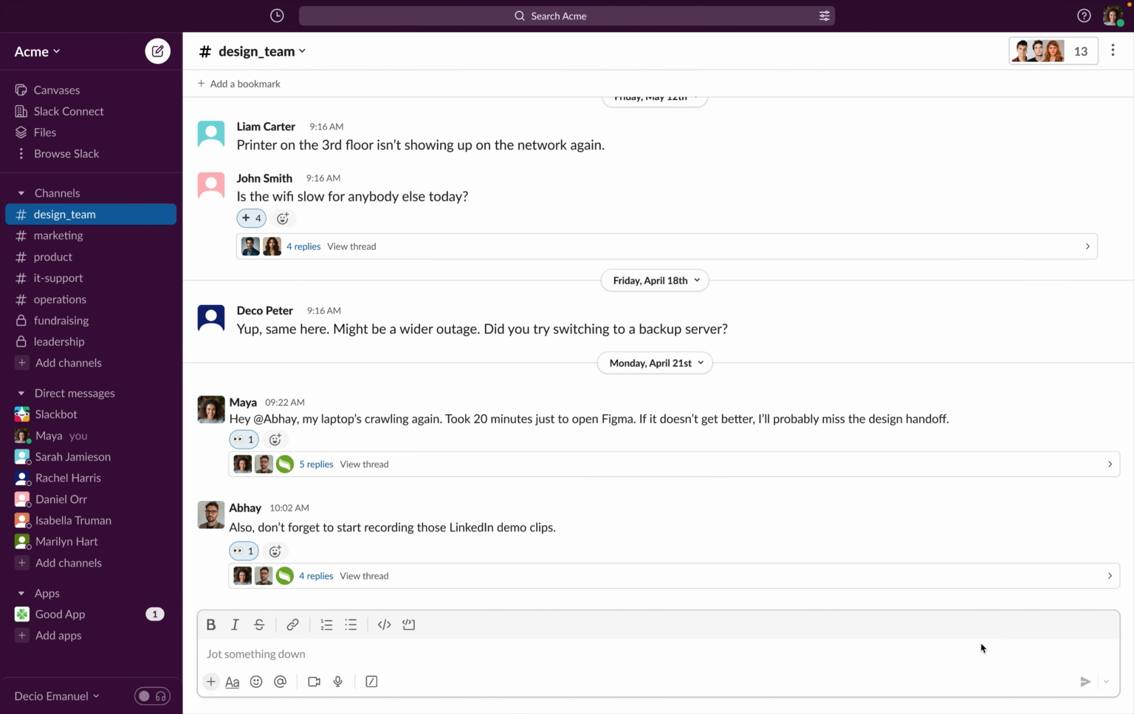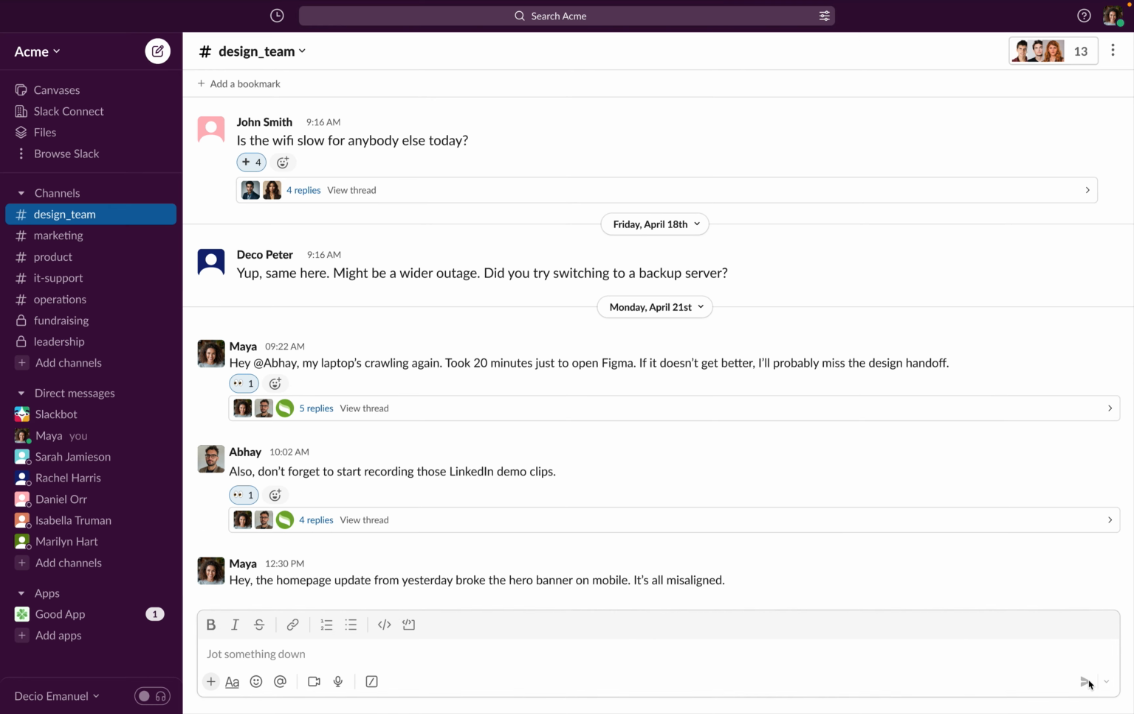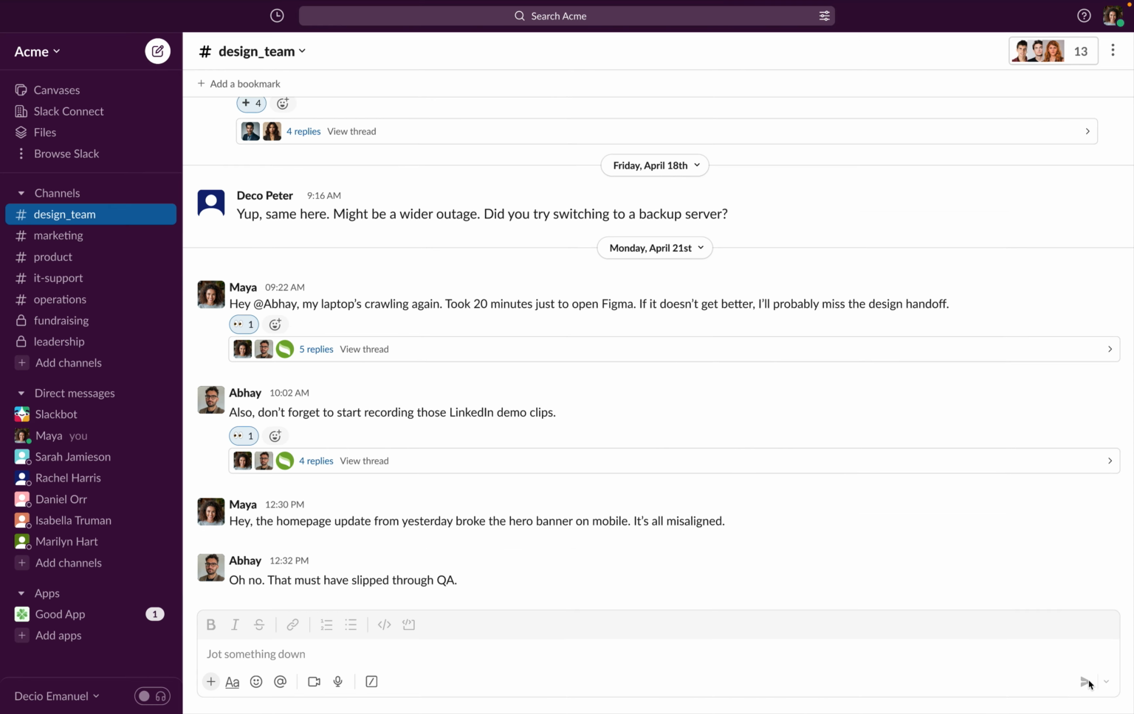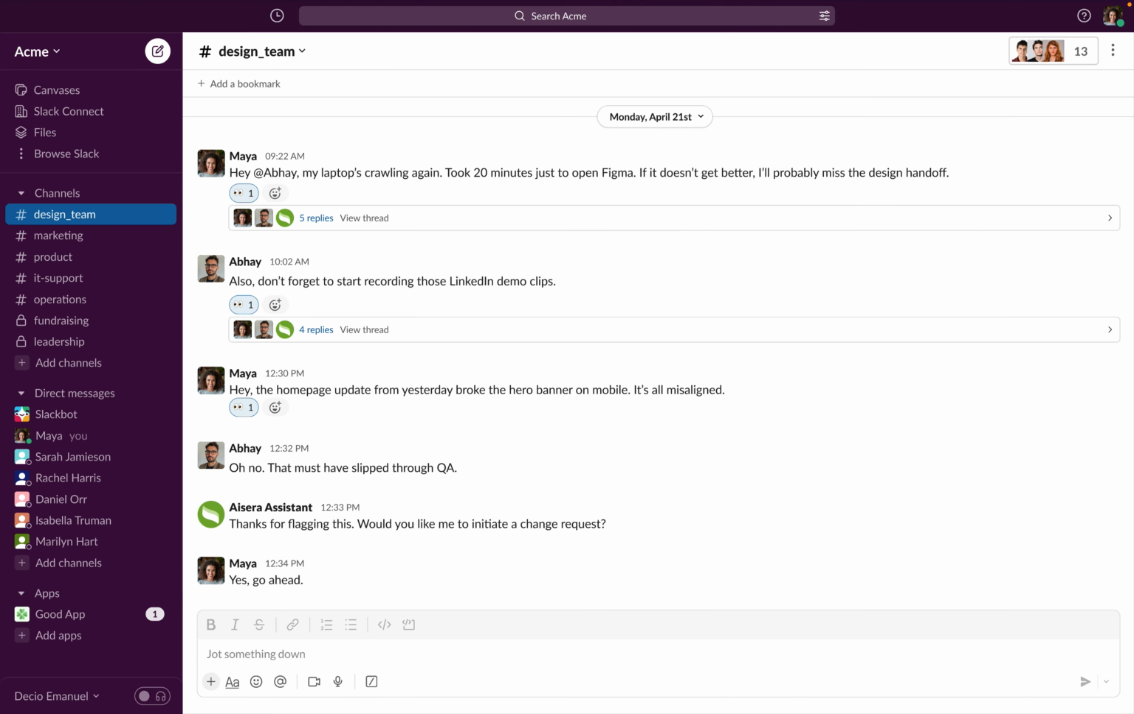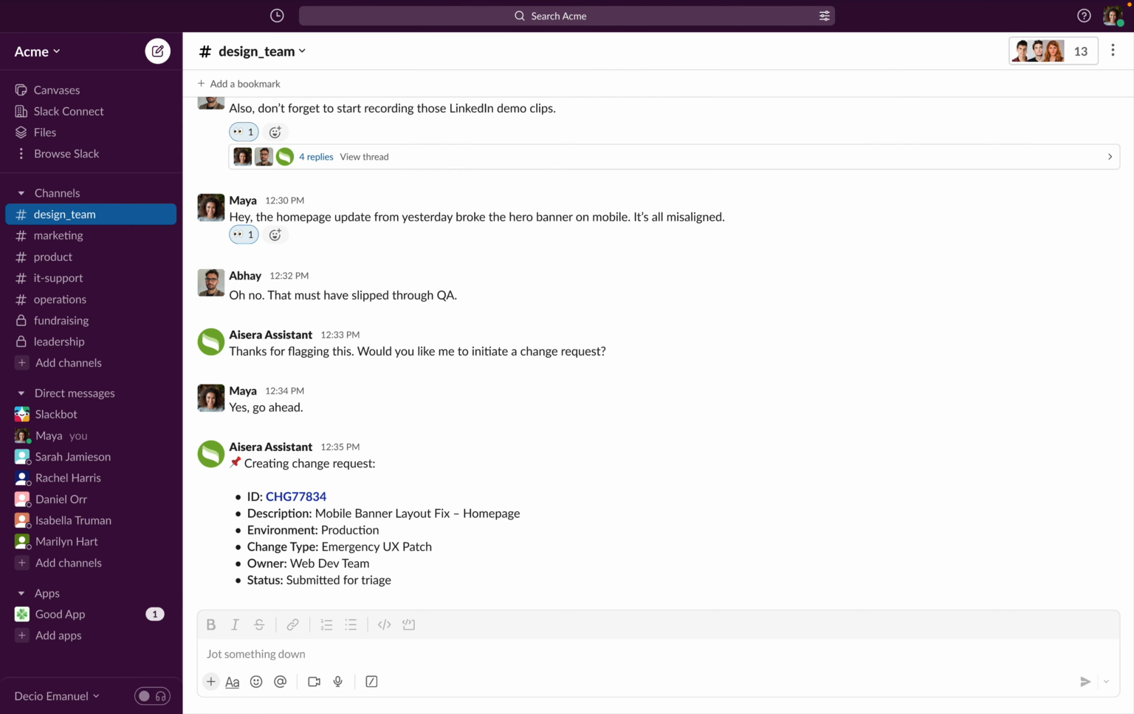In this next example, Maya notices an issue on their mobile app and reports it to the team via Slack. The Aisera Assistant recognizes the nature of this issue and submits a change request on Maya's behalf. Aisera Assistant also categorizes the change request and routes it to the appropriate team for triage,